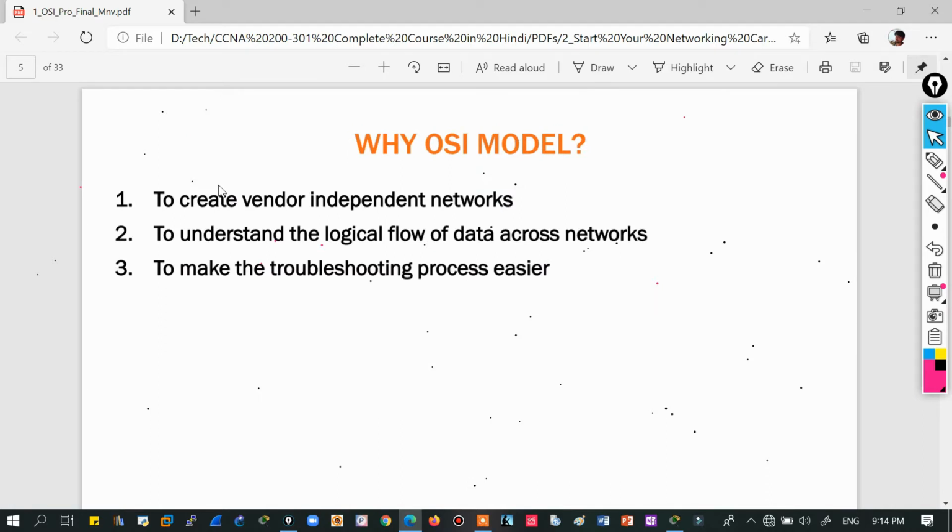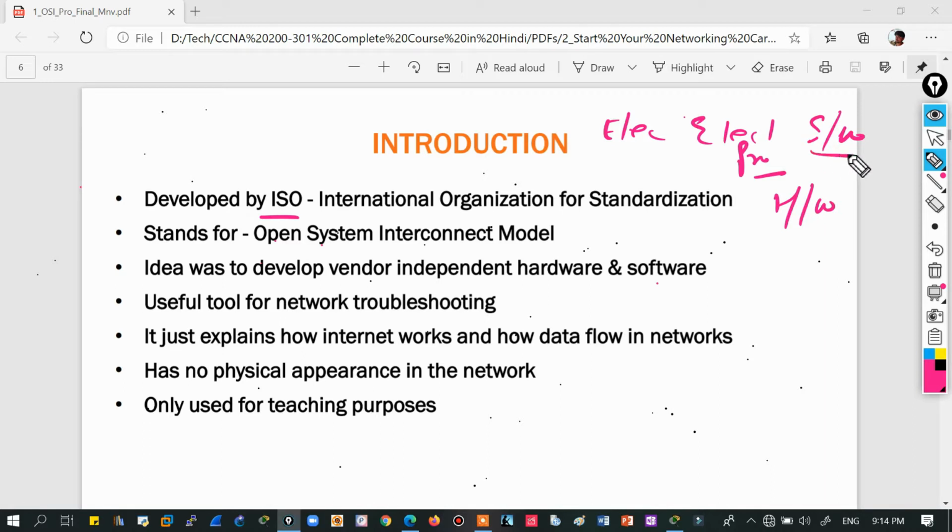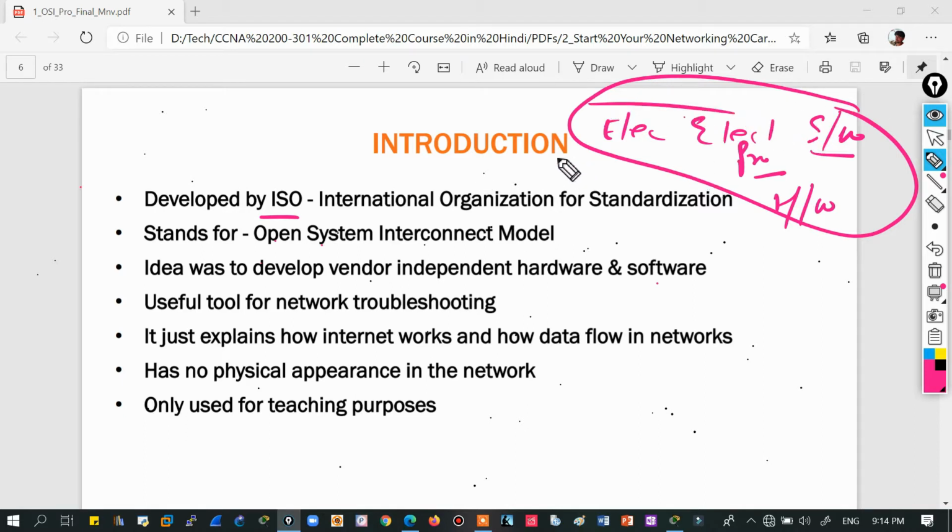Okay then, fine. Why OSI model? So we have discussed these 3 parts. Okay, introduction to OSI. I think I have covered the introduction part, but let's get into it once again. So, developed by ISO. What is ISO? International Organization for Standardization. Whatever electrical or electronics organization you have, when they want to launch some product, it can be a hardware product or a software product, they need some certification, meaning it can be used worldwide on any customer without any problem, right? So they need to define the standard.